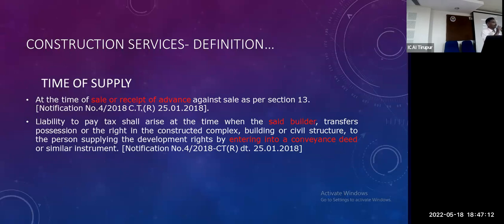For 1/7/2017 to 31/3/2019, the time of supply of GST levy is on the date on which I have made the agreement with the landowner. Under the later scenario, the levy is transferred to the developer. When I have to pay means when the developer completes and hands over to me, that date is the time of supply.